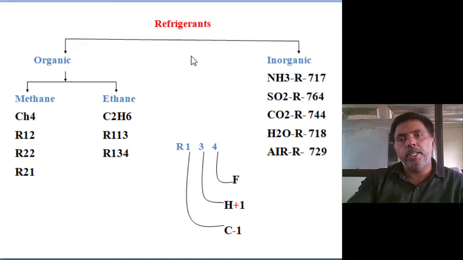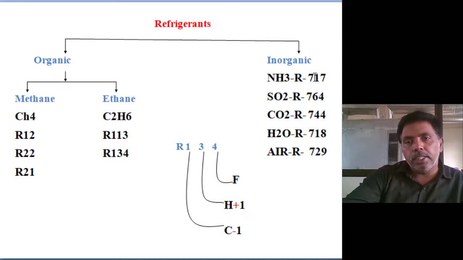So, inorganic gases. The inorganic refrigerants are represented by 7. The inorganic refrigerants are 7, 17 is ammonia. The remaining two digits are the molecular weight of the gas. So R7 means it is an inorganic gas, that is fixed. Next two digits are the molecular weight of the gas. Now you can extract the name from any number.